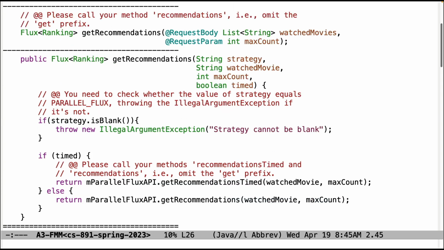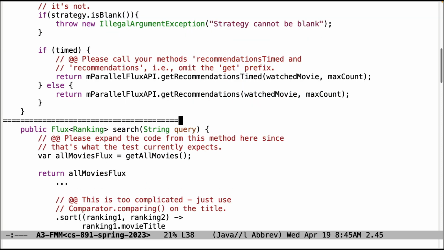Down here, please don't check to see whether the strategy is blank. Please check to see if it equals ParallelFlux, and then throw an illegal exception if it doesn't. And then also make sure you use the right names here. They expect not to have the get prefix, although that could probably be improved.